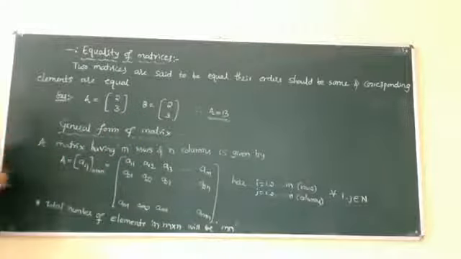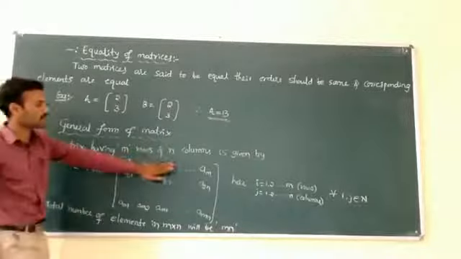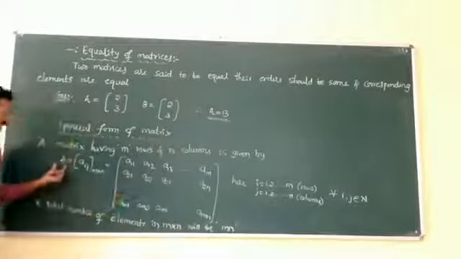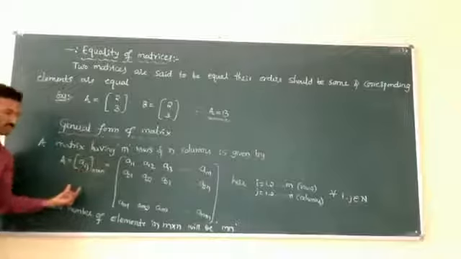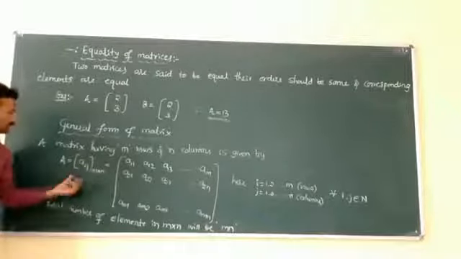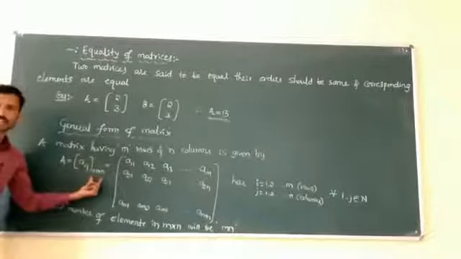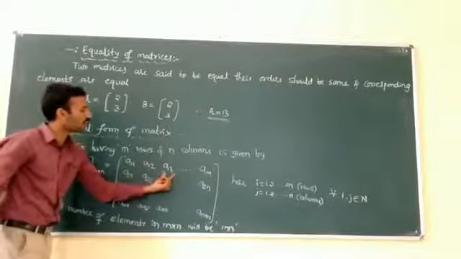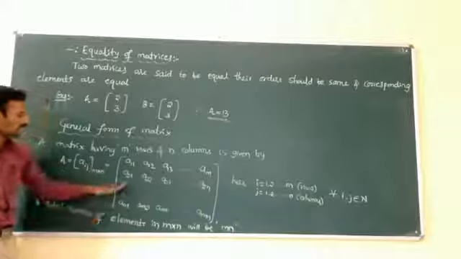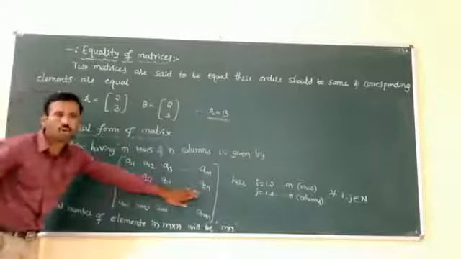Next, the general form of a matrix. A matrix of order m cross n, having m rows and n columns, is given by A = [aij], where i indicates rows and j indicates columns. Hence the general matrix of order m cross n is a11, a12, a13, and so on up to a1n. Again a21, a22, a23, up to a2n.